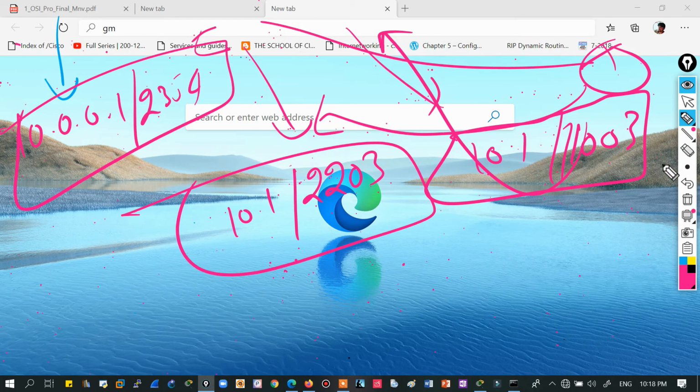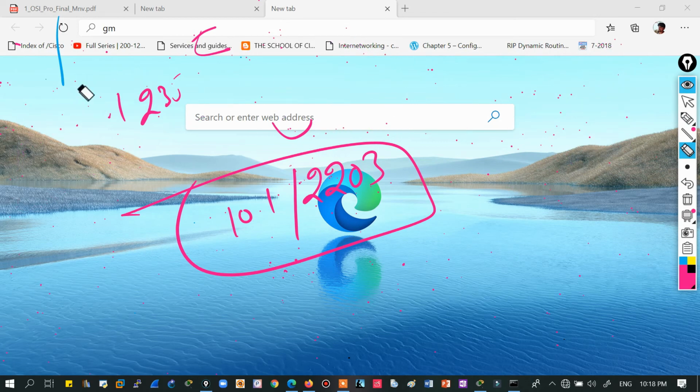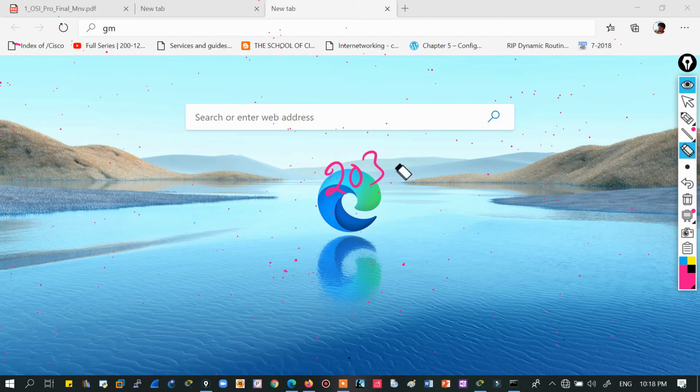And just remember from this point that the application layer is responsible for host to host communication. It means data can come to a single host, but it has no idea how to go to the process: first process, second process, third process. That process to process communication is done by the transport layer, using port numbers. So this is the concept, the logic of port numbers.